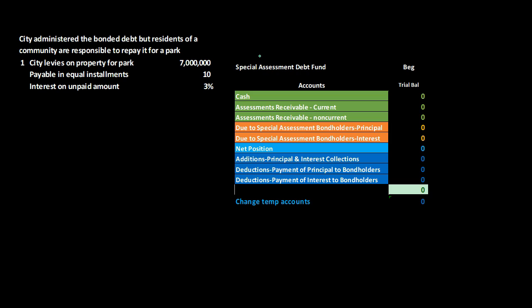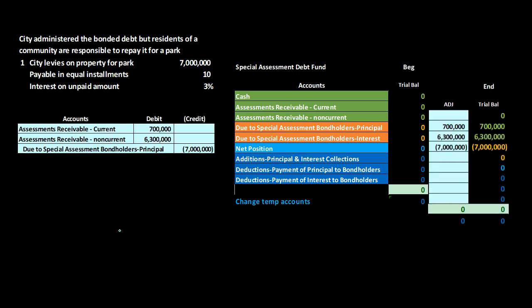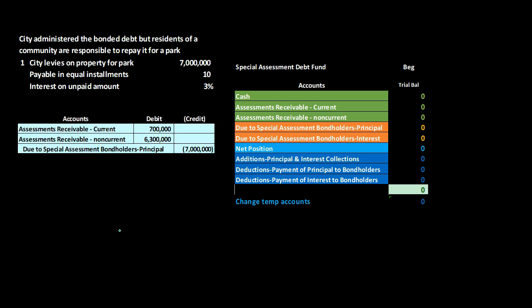So we have a special assessment debt fund that's going to be used to track the information in order to pay back the bonds. The scenario will be that levies on the property, we have the $7 million. It's going to be paid in 10 equal installments, and we have interest on the unpaid amount at 3%. That's going to be our scenario. The pattern of transactions then will look like this within our special assessment debt fund.